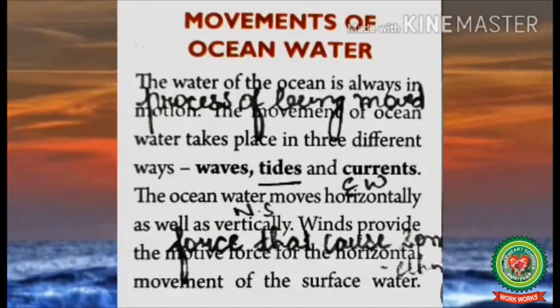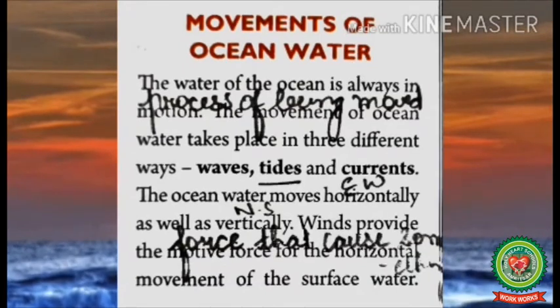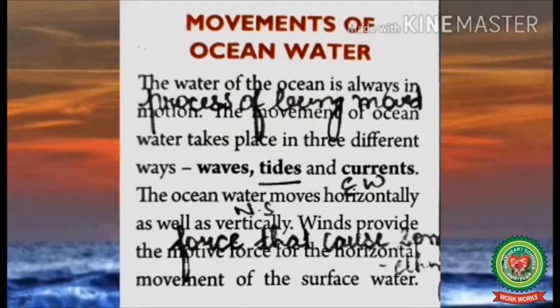Movement of ocean water. The water of the ocean is always in motion, means the process of being moved. If we see the sea water or ocean water or any other water, it seems to be still, but it is always in motion. The movement of the ocean water takes place in three different ways. Number one, waves, which is defined as a horizontal movement of water due to wind. Tides. Tides can be defined as an alternative rise and fall in the levels of the sea water. And currents. Currents can be defined as stream of ocean water flowing in a particular direction throughout the year.